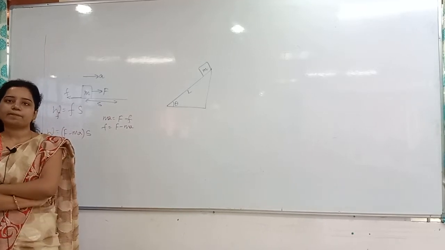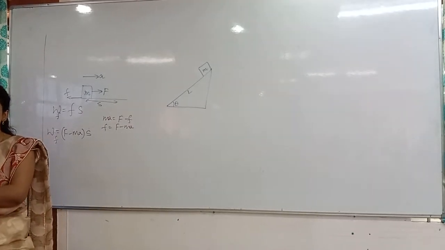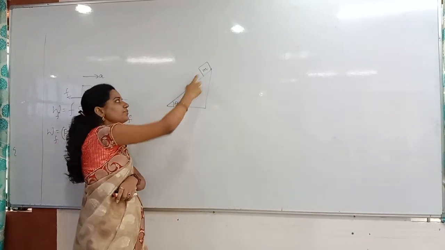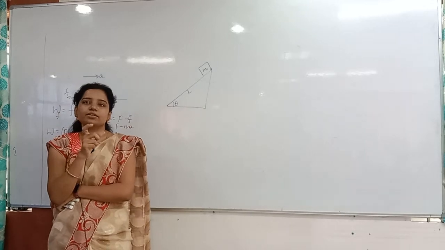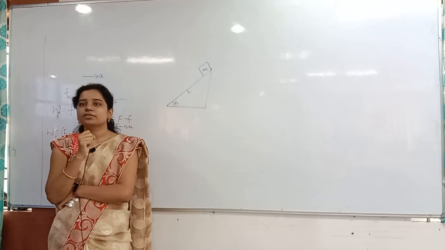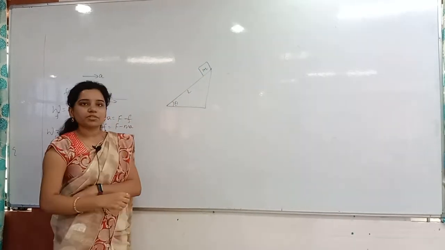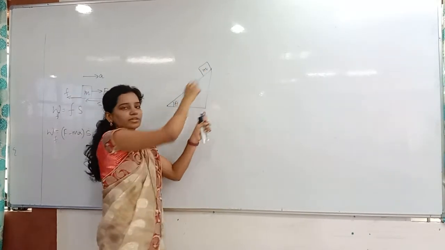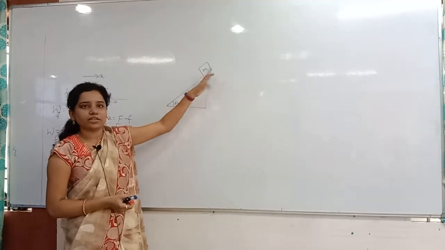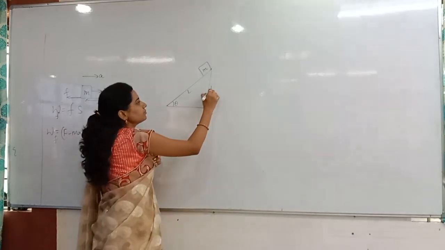See that? I am saying that it is coming from here to here. What did I say? You have to find out the force into the displacement. Displacement or distance? Displacement, not the distance. It is covering this much distance, but what is the displacement? H is the displacement here: final position minus initial position. What is the shortest distance? This one only, H only, right? So you have to take the H value.